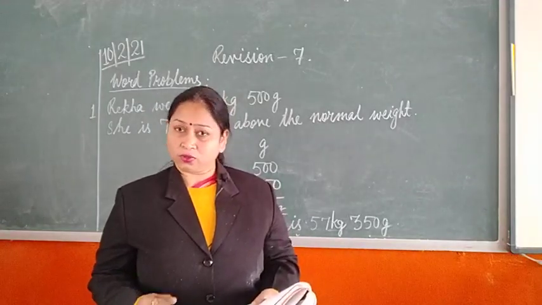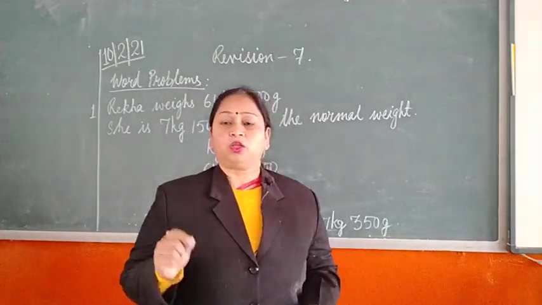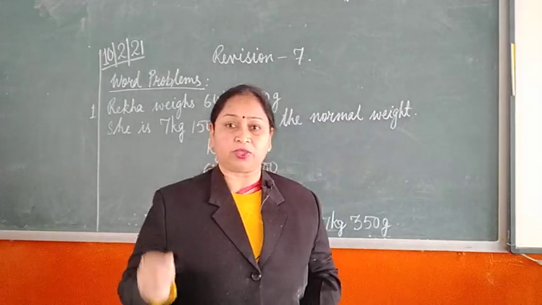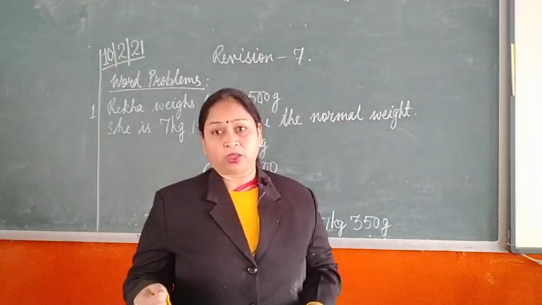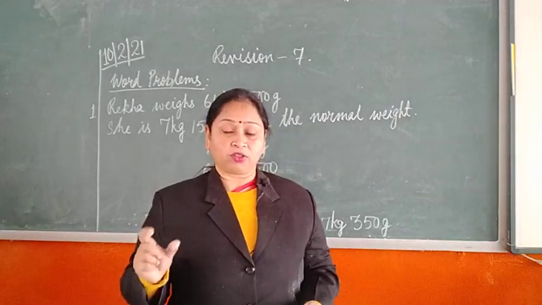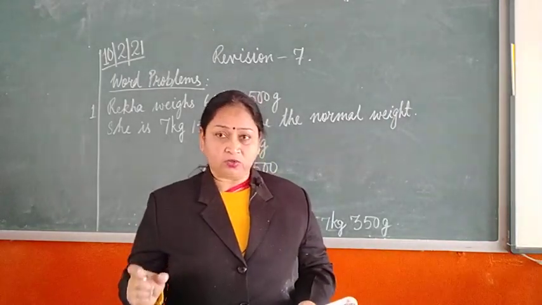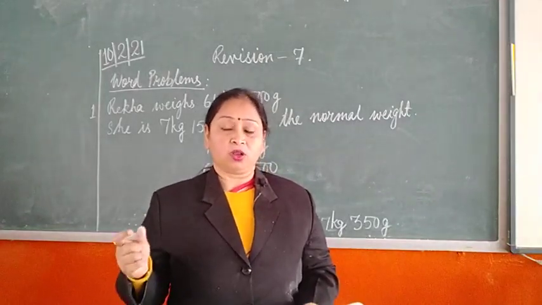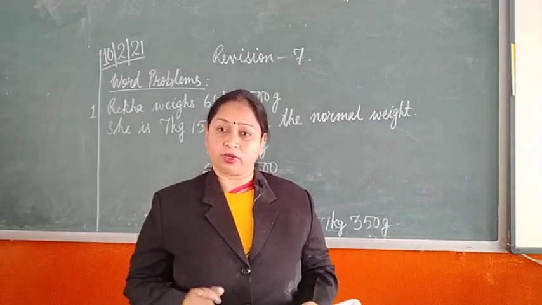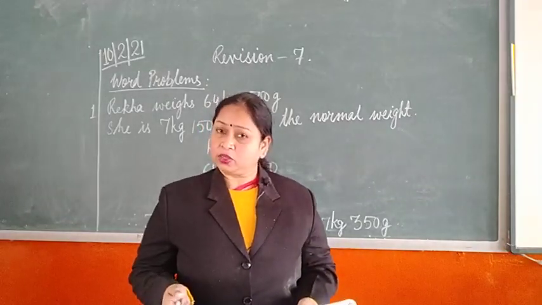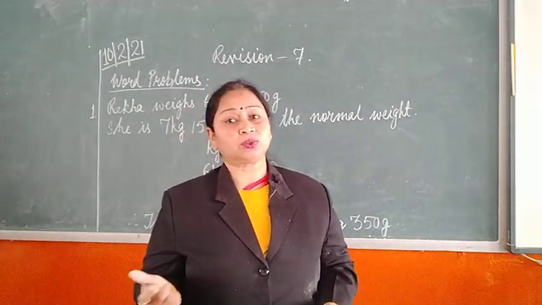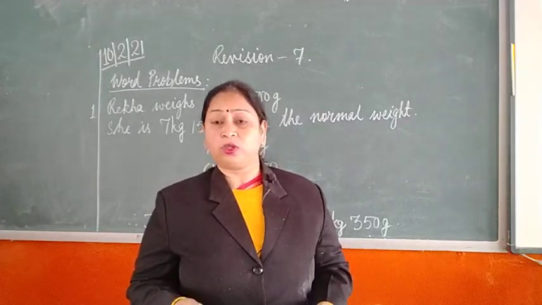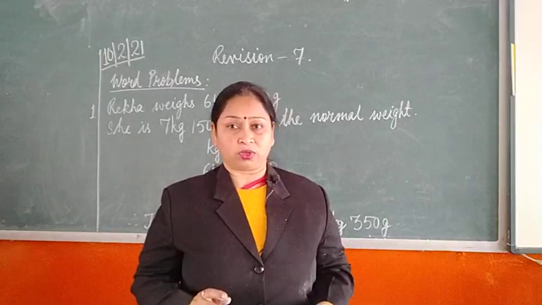Then how to solve such question? Children, you read the question properly. Do not jump to the conclusion immediately whether you have to subtract or add. Okay. In this case, it is told that whatever weight she is having, that is 64 kg 500 gram, this is above the weight of the normal weight for the girl of her age. Okay. In examination it may be asked that she is underweight. Okay. That is then what you have to do. So think wisely before you solve the question.